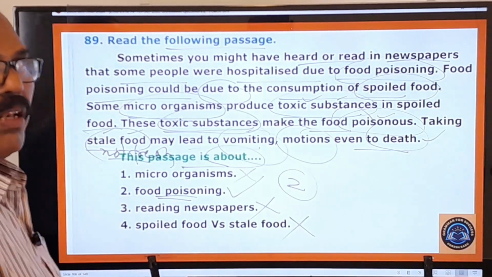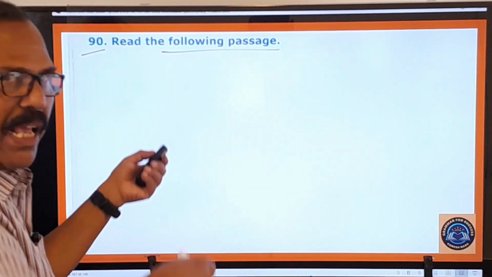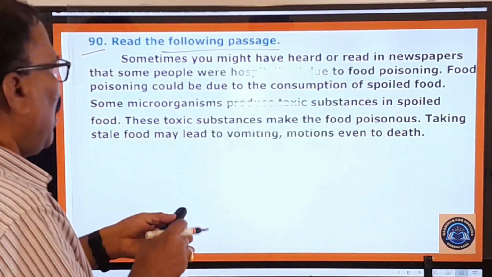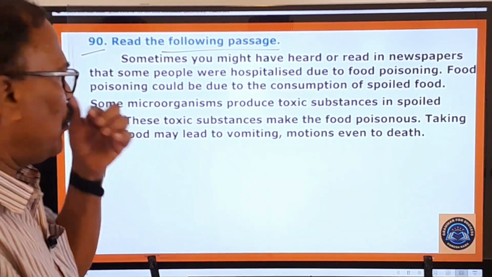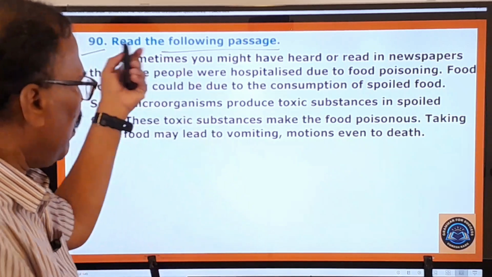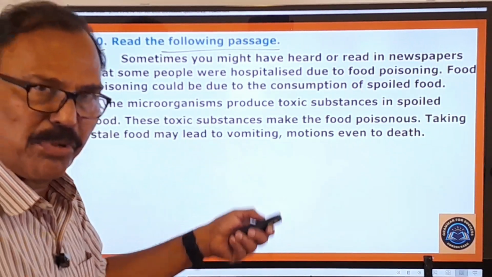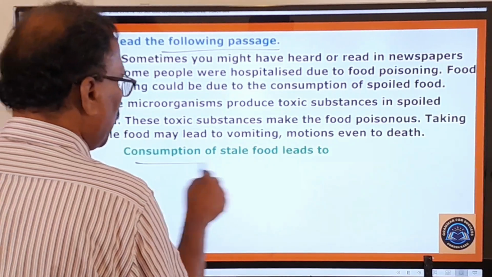Now you move on to the last question. 90th question. Read the following passage. Same passage I have reproduced here, because to explain anything I cannot go back to the previous slide. So that's not possible for me. That's why now I have given the passage once again here. The meaning of this passage you have already learnt, and now you just look at the question. Consumption of stale food.